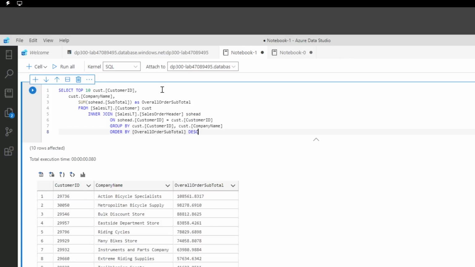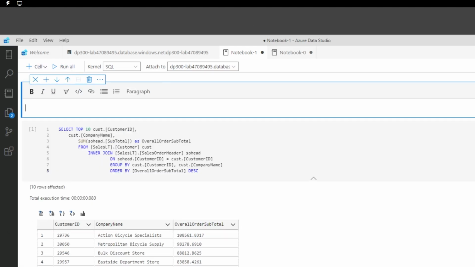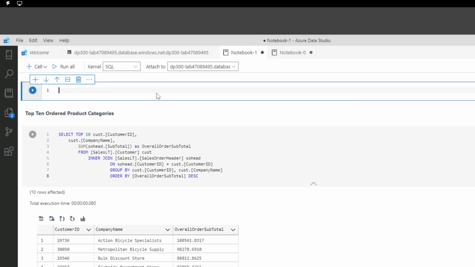So let's say that's the SQL statement we want to run. And then let's say we actually want to run two of them. All right, so let's add a text cell. Let's say now that we want to run the top 10 order product. I'm going to bold it. Then I'm going to add the code cell and add the SQL statement.